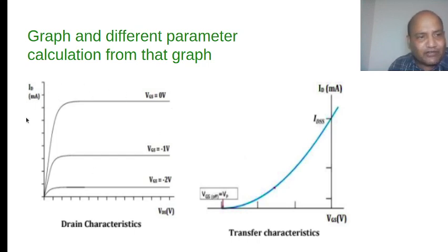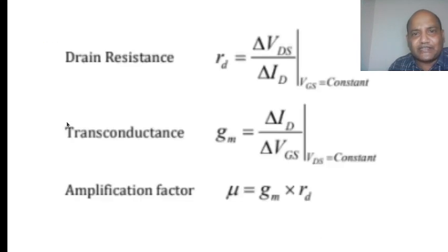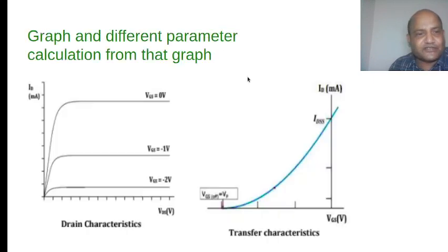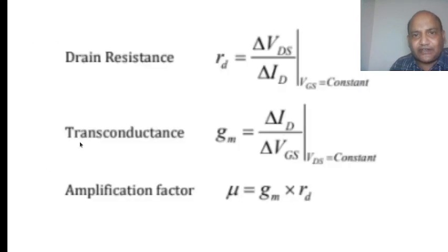So from here you can calculate the RD, the on resistance, which is defined by this equation. RD is equal to delta VDS over delta ID. This is the inverse of S, the slope. First find the slope of this curve in the active region. Then you can calculate RD, the on resistance.